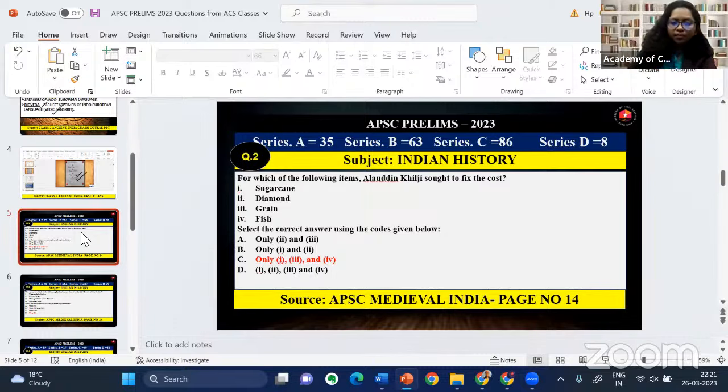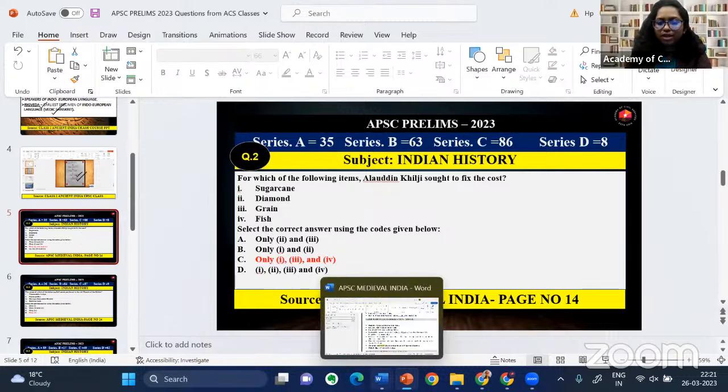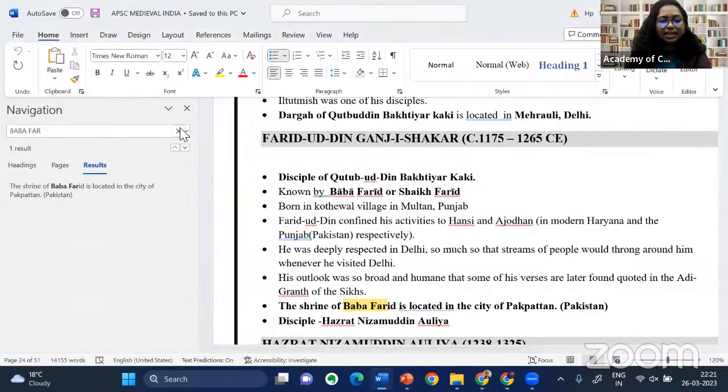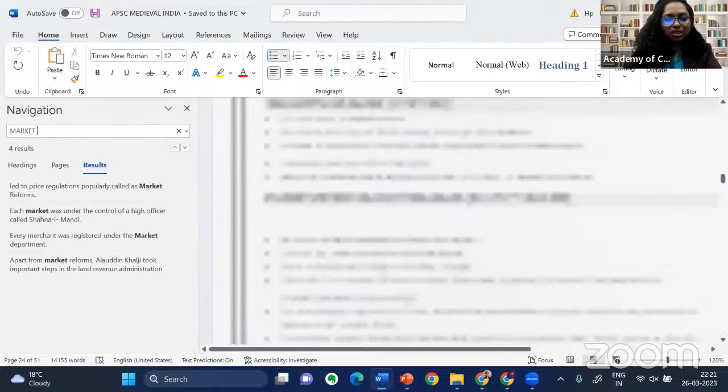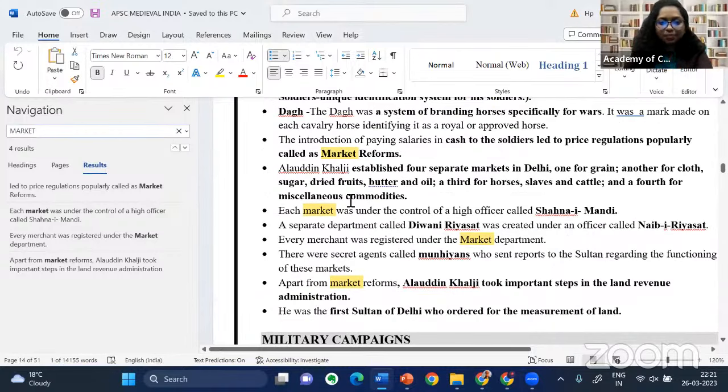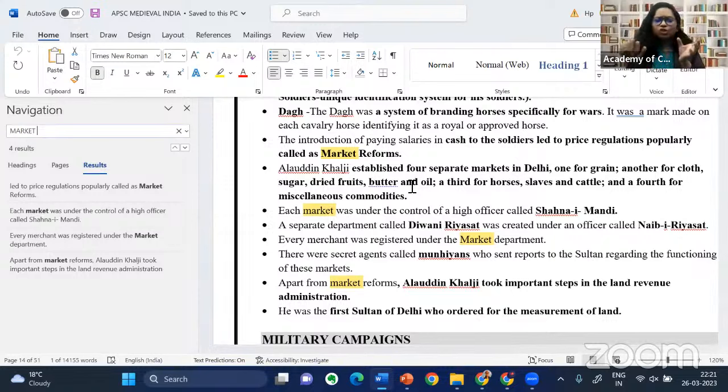But still, if you have gone through our APSC medieval India material, here I will show you. If you look into the market reforms of Alauddin Khalji, here you can see the market reforms and the 4 separate markets that were established by Alauddin Khalji. Generally, they are commodities used by the common people on a day-to-day basis. For example, dried fruits, butter, oil, sugar.